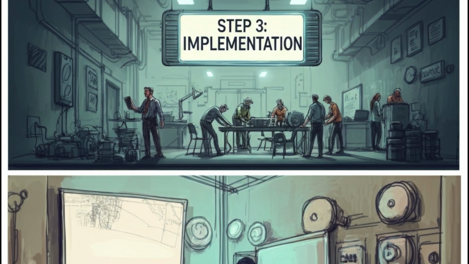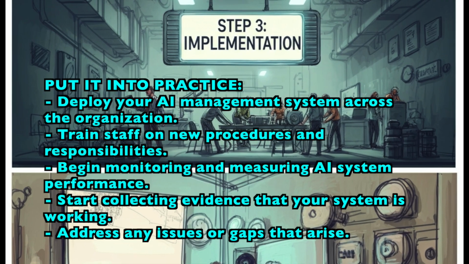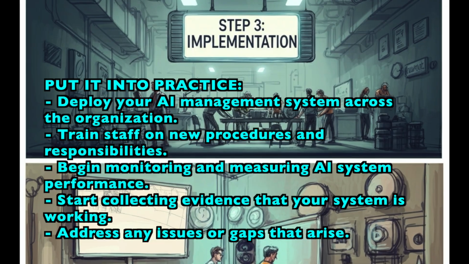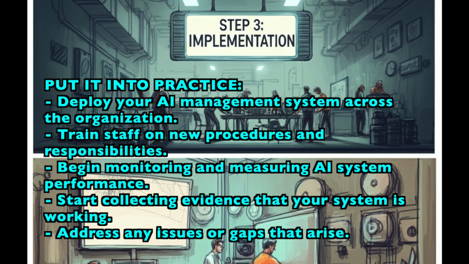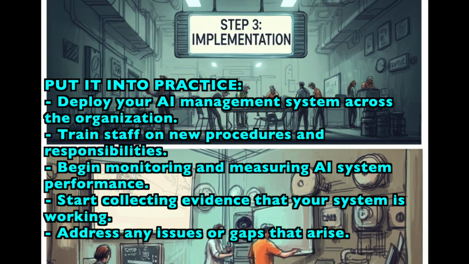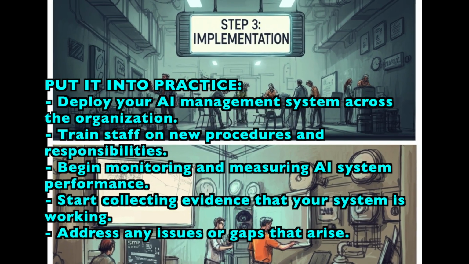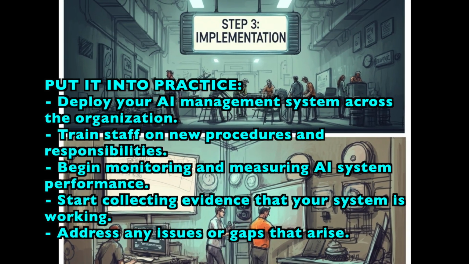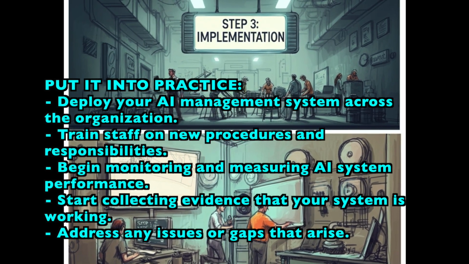Step 3. Implementation. Put it into practice. Deploy your AI management system across the organization. Train staff on new procedures and responsibilities. Begin monitoring and measuring AI system performance. Start collecting evidence that your system is working. Address any issues or gaps that arise.